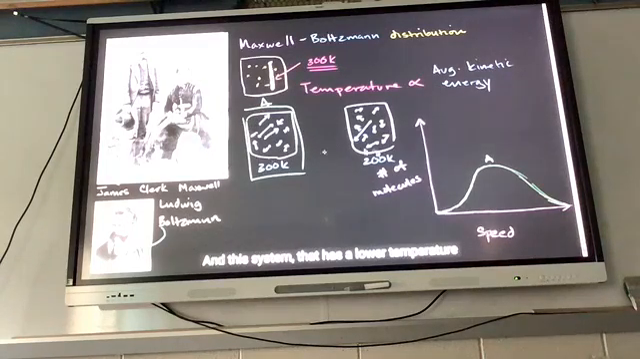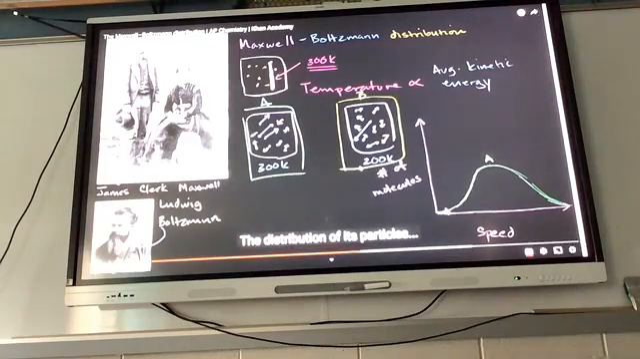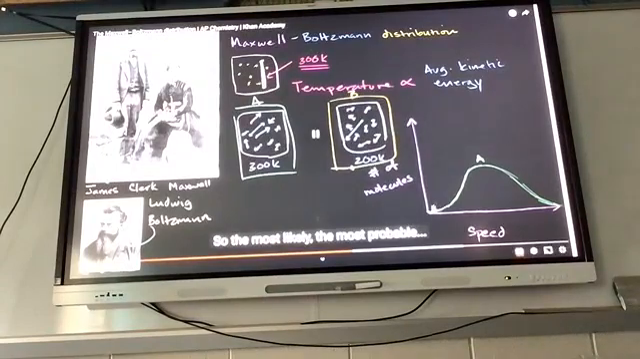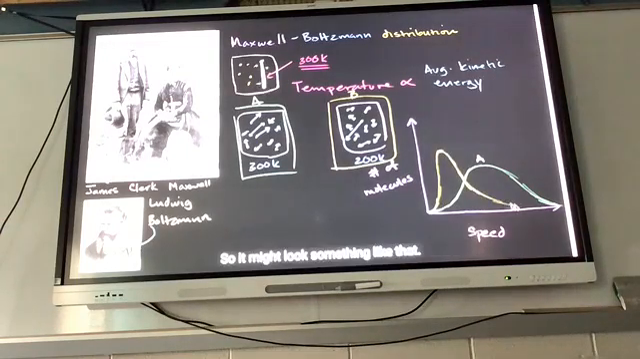And this system that has a lower temperature, which means it also has a lower kinetic energy, the distribution of its particles, what do you think it would look like? Higher? No, we know it's lower. So it would look like this, because there will be more particles at a lower speed. The most probable, you're going to have the highest number of molecules at a slower speed. Let's say you're going to have it at this speed right over here. So its distribution might look something like this.